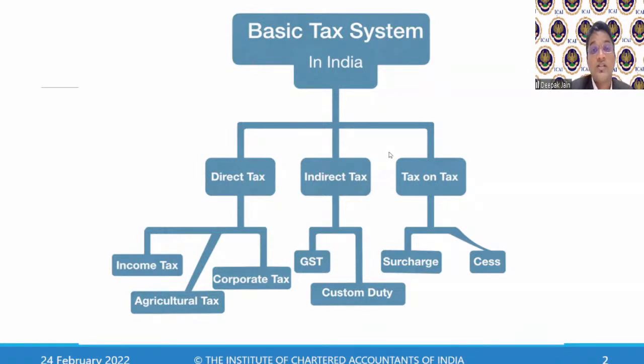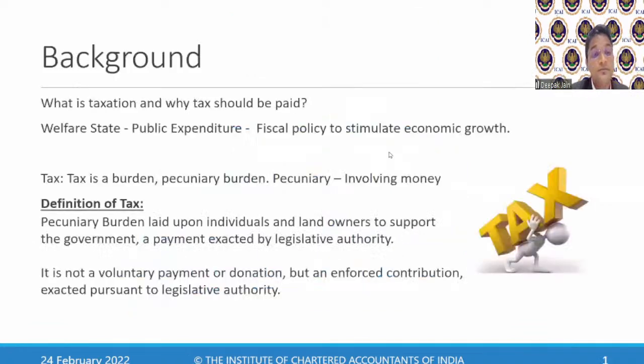Now we understood what is taxation. Taxation is not paid by anyone voluntarily. Nobody is willing to pay taxation on his own. That's why it is called a burden. What kind of burden is it? It is a pecuniary burden. Pecuniary means which involves money.